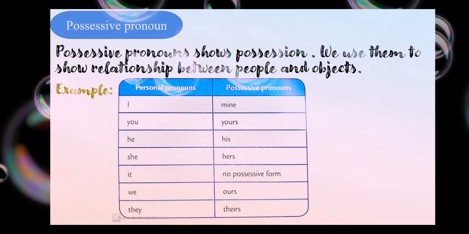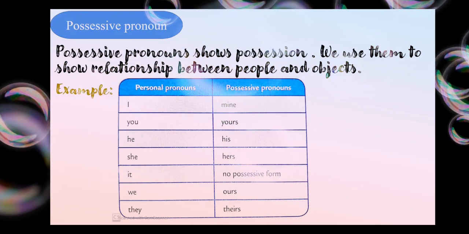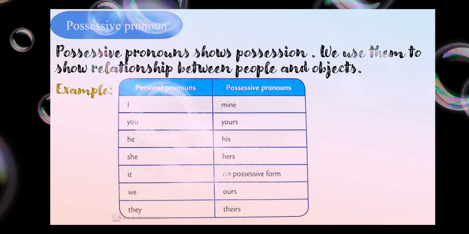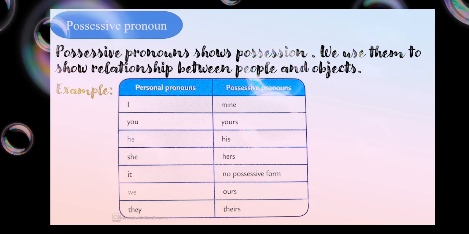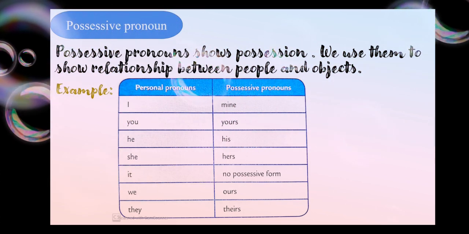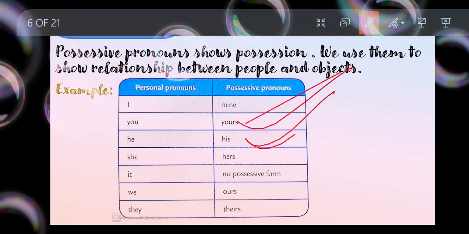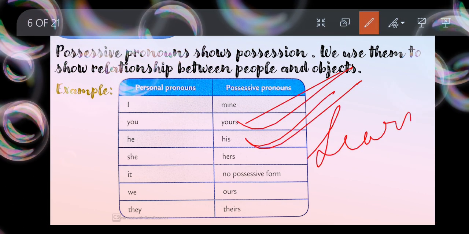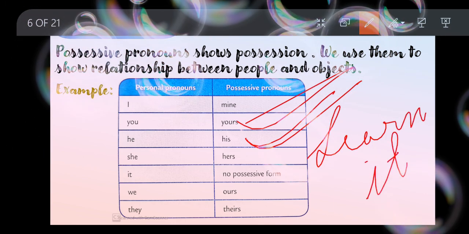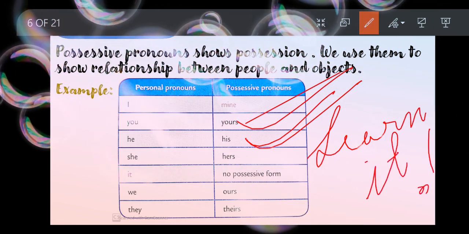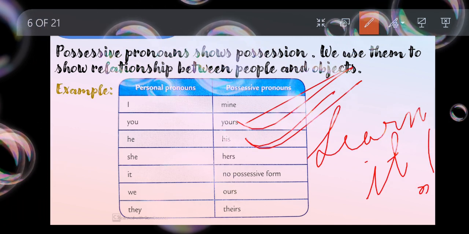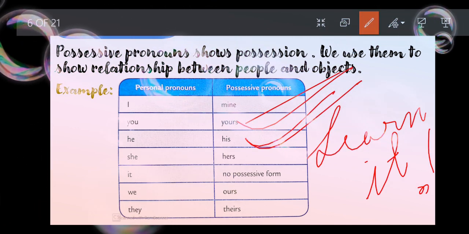Next, this is my table which is given on your page number 38. Okay, at the topmost part you can find this. It is on page number 38. This table is very important and it should be learnt by you. You need to learn it. It is very important. You should know how the personal pronouns are changed to possessive pronouns in a sentence. If you learn this one, you will find no problem.